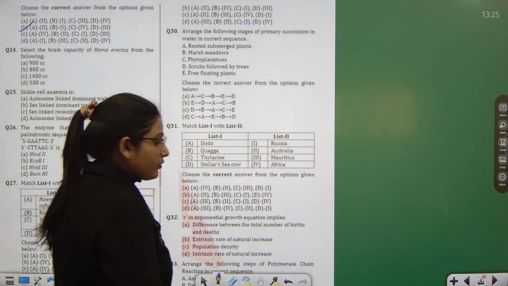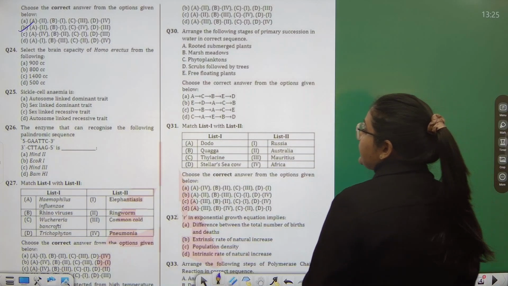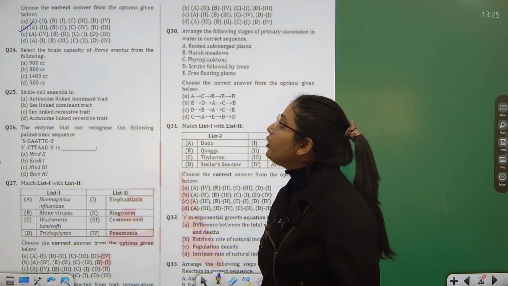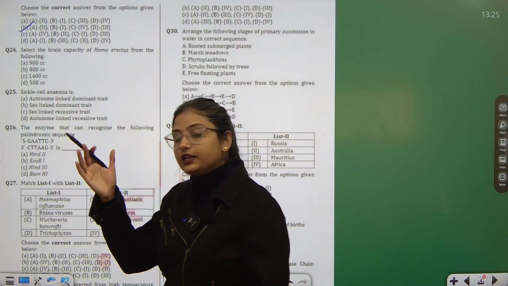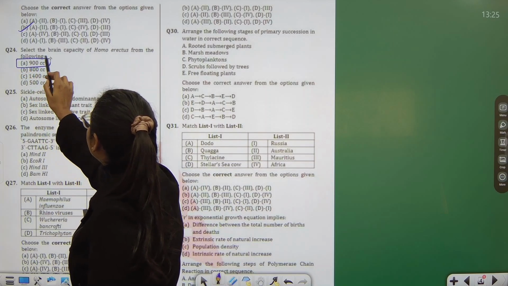answer. Right. Now selecting the brain capacity of Homo erectus. The brain size, the brain capacity of Homo erectus is 900 cc.